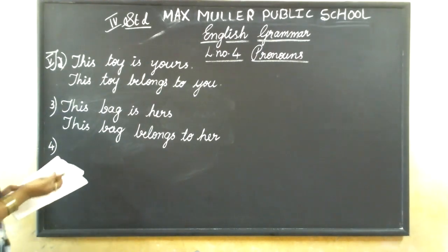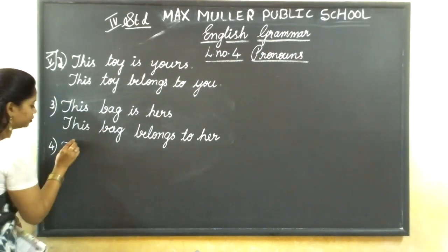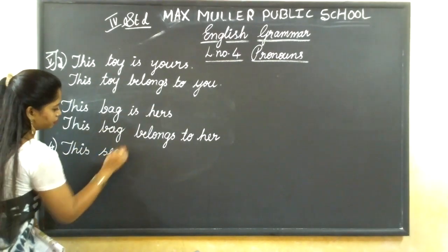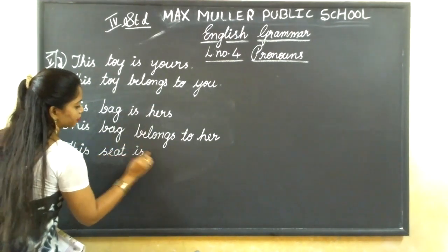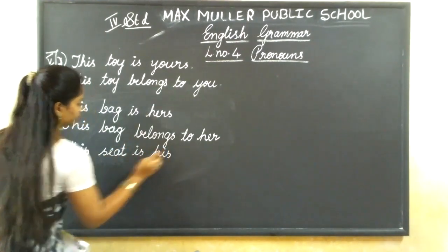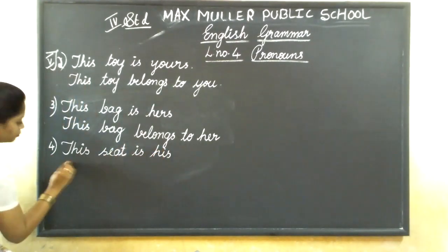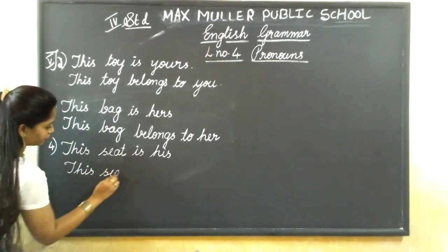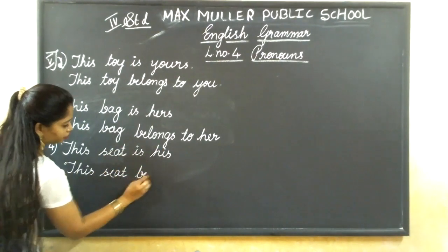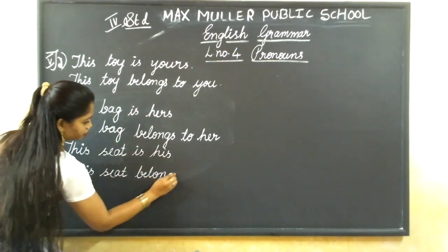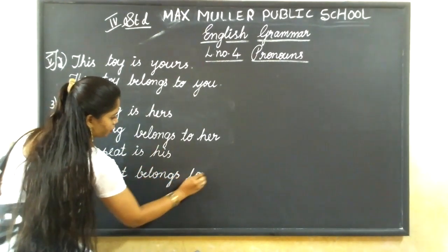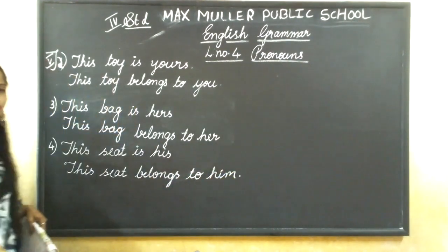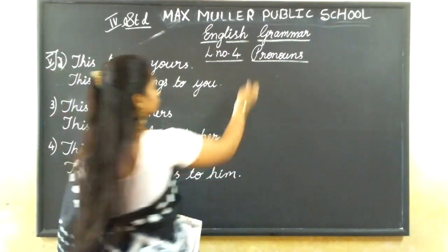This is his seat. This seat is his. This seat belongs to him. Okay.